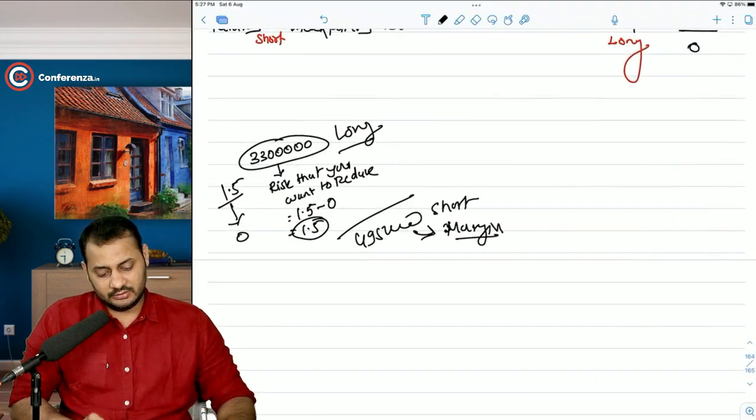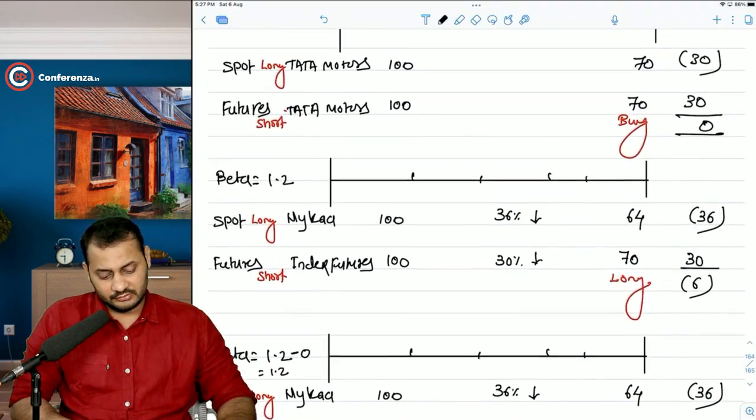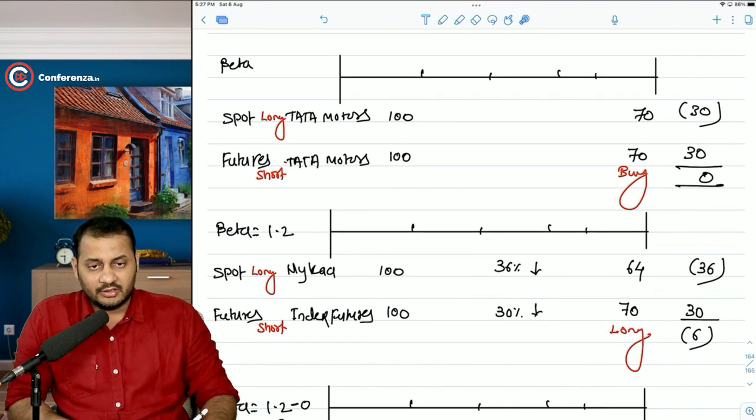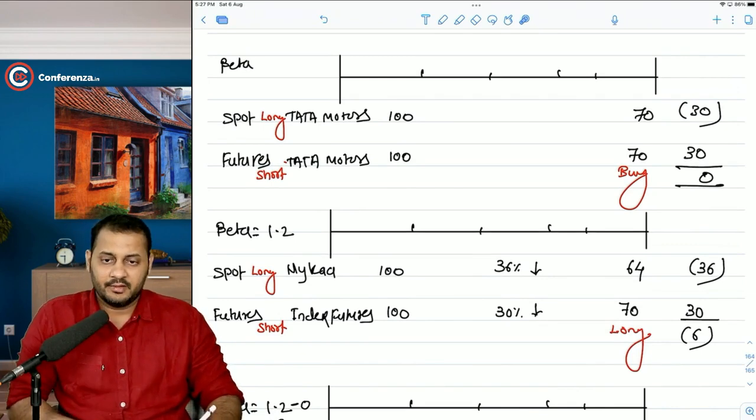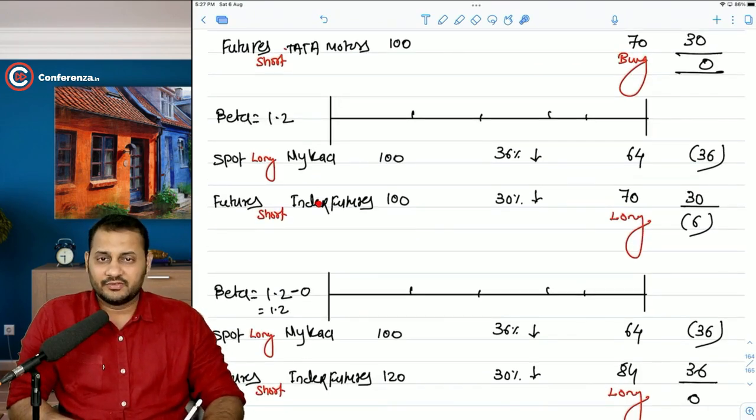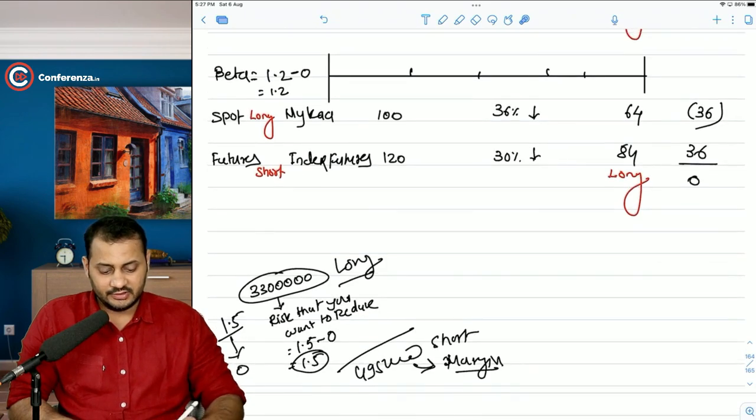Let's take a step back and let me just ask you one last thing. In this case of Nikkei and index futures example, what would have happened if you had taken the long position in the index futures? Because you have a long position in the Nikkei, try taking the same position in index futures.